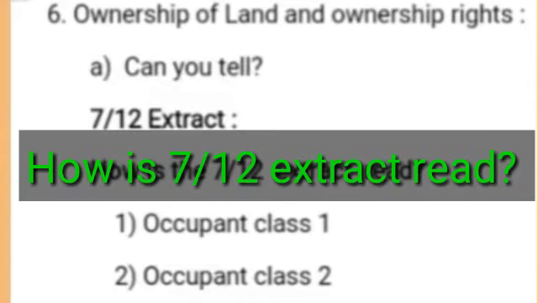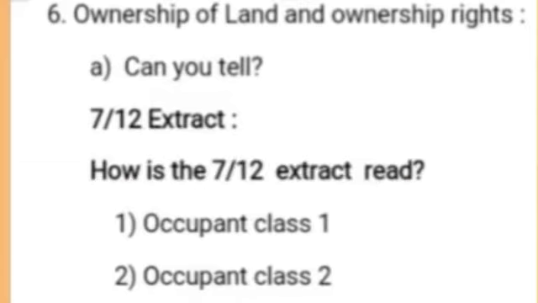Dear students, our next point is how the 7/12 extract is read. As you know, there are two types of occupant class: occupant class number 1 and occupant class number 2. In occupant class number 1, the land over which ownership rights are available through generations, that is the land of our father or grandfather.